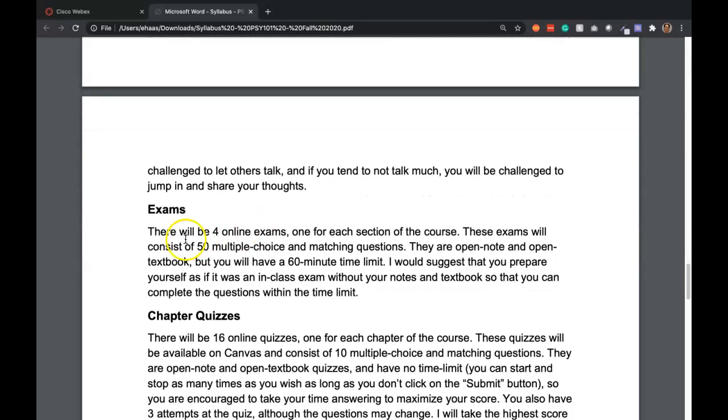And so I do want to just point out again that the 4 exams that we have will have a 60-minute time limit. I just want to stress that it's important to study ahead for those and not just open them up and hope you do well, because 60 minutes is not a lot of time when you have 50 questions. And so you want to kind of know the answers already. So you want to prepare for it as if it were an in-person exam.